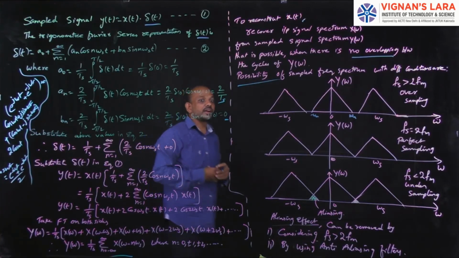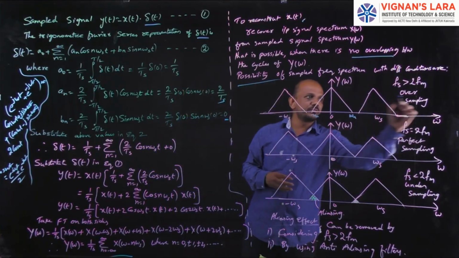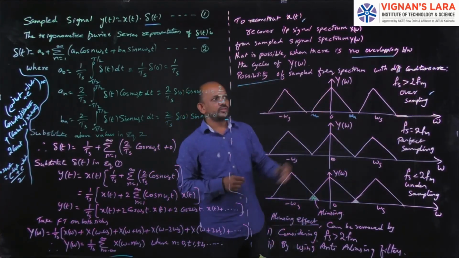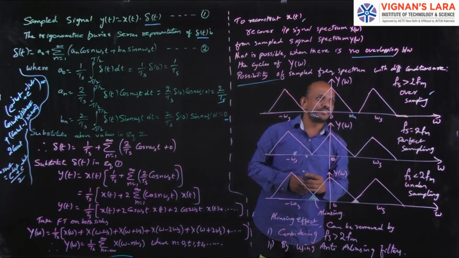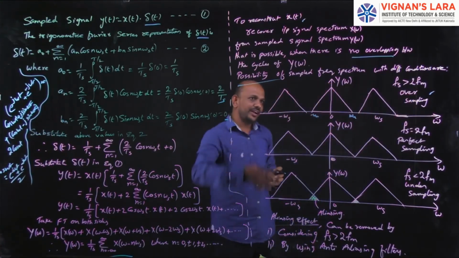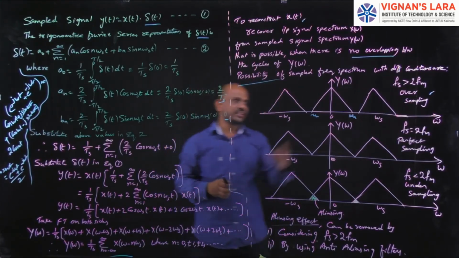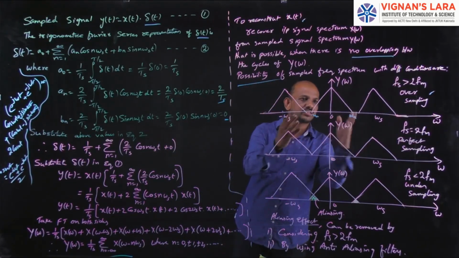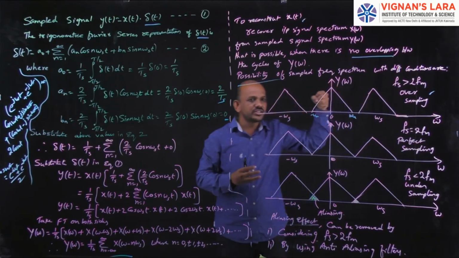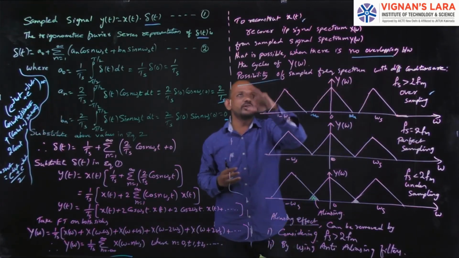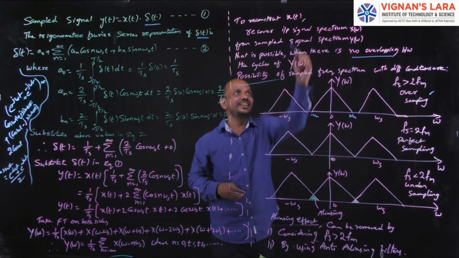Okay, I can recover the complete input signal from this type of signal. Whenever the frequency fs is greater than 2 fm, I can easily recover the original signal x of t, because there is no overlapping. They are all separate. So I can pick this out and go for the inverse Fourier transform. Then I will get the original signal x of t.